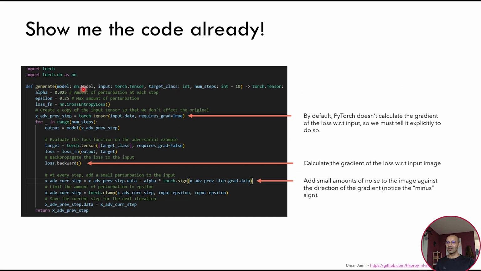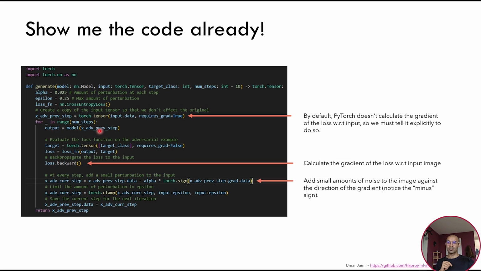Imagine we have a model, we have an input image, and we have a target class, for example, Volcano. What we can do is we take our input image and we create a tensor of it, asking PyTorch to also calculate the gradient with respect to this tensor, because by default, PyTorch will only calculate the gradient of the loss function with respect to the weights. But we also want the gradient with respect to this input image. Then we run for a few steps the following.